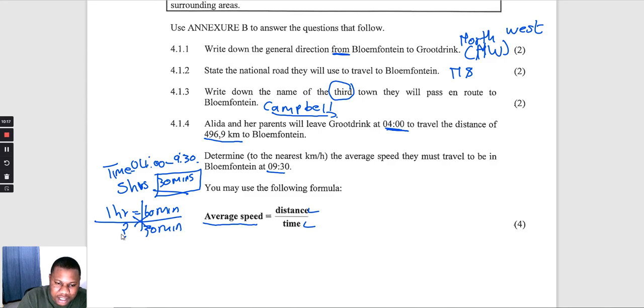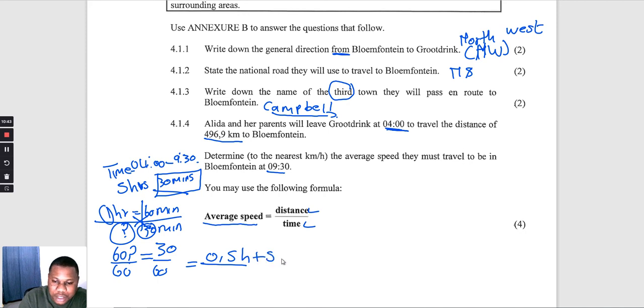Then we cross multiply: question mark multiplied by 60 becomes 60 question mark, which is equal to 1 multiplied by 30, that is going to be 30. Then we divide both sides by 60, which becomes 30 divided by 60. That becomes 0,5. That means 30 minutes is equal to 0,5 hour. Then we add it to our 5 hours. That means the time that they are going to travel is 5,5 hours.